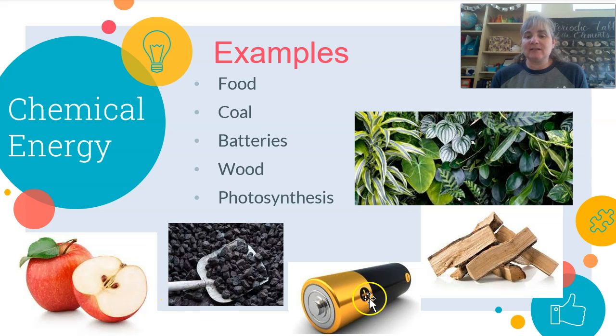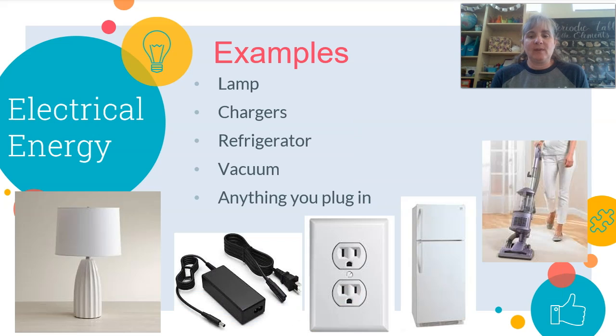So that battery is a chemical change. Something's going on inside that battery to give you power. All right, so back to electricity. We've got to charge that battery with a charger, and it takes electricity to charge it. A refrigerator we plug in, a vacuum. I'm sure you guys can think of some other stuff that's in your washer and dryer, things that are plugged into your home that we use electricity for.